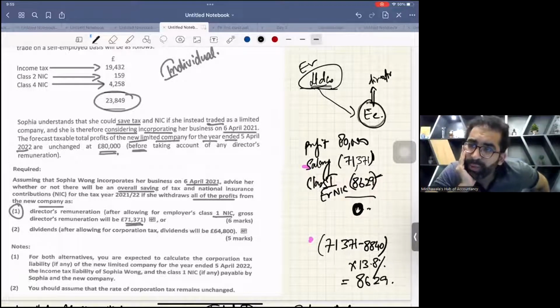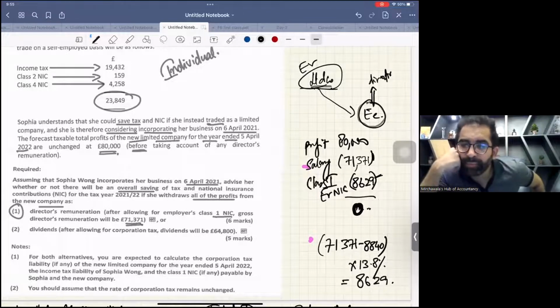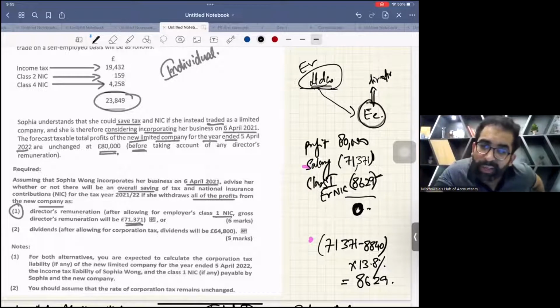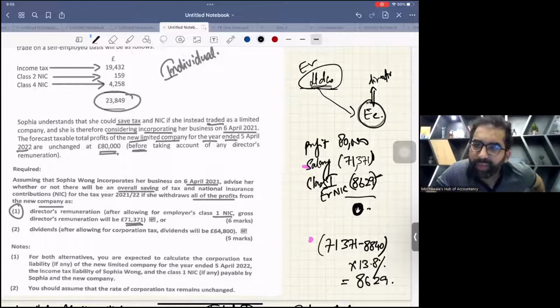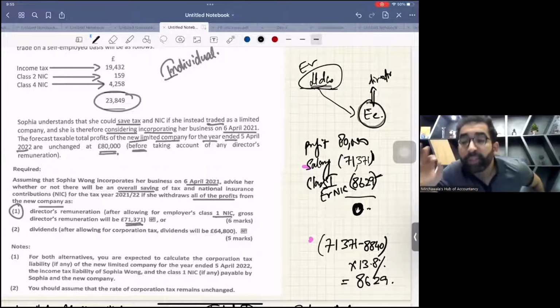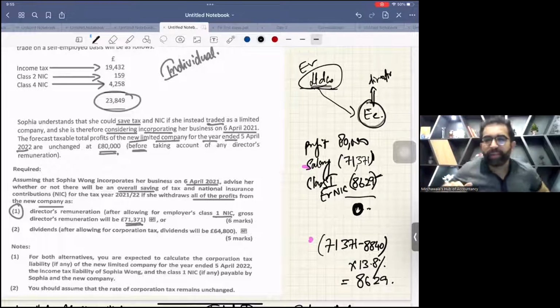Did you understand this point? Students, did you understand this point? Out of this 80,000 salary, 71,371 goes to the employee. When you are giving salary to an employee, the company has to pay class 1 employer NIC. And finally, after deducting these two, your profit is 0. That means you extracted the complete profit.